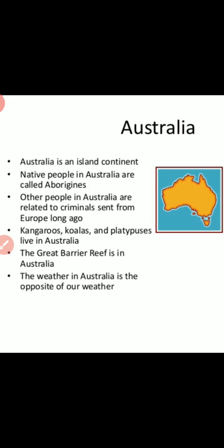Okay. Then Australia. Australia is an island continent. And native people in Australia are called Aborigines. Other people in Australia are related to criminals sent from Europe long ago. Kangaroos, koalas, and platypuses live in Australia. The Great Barrier Reef is in Australia, and the weather in Australia is opposite of our weather.